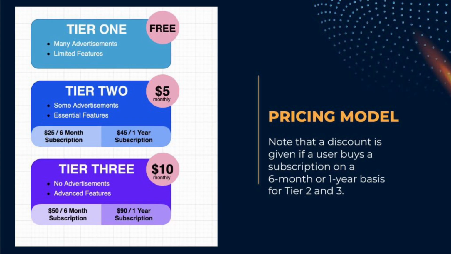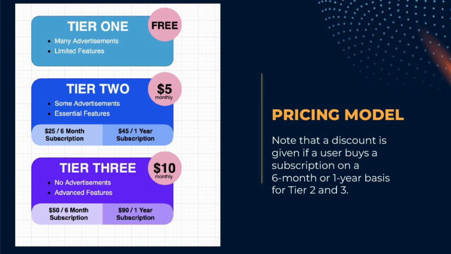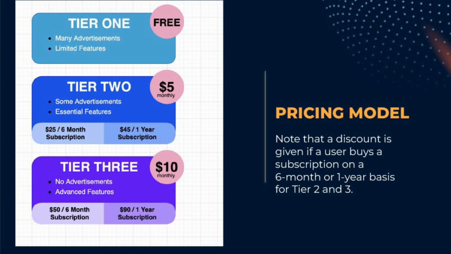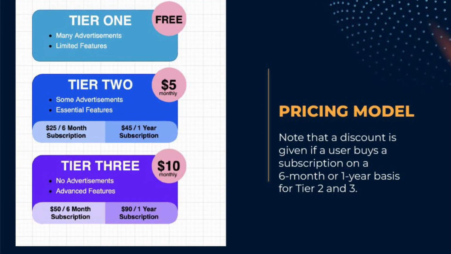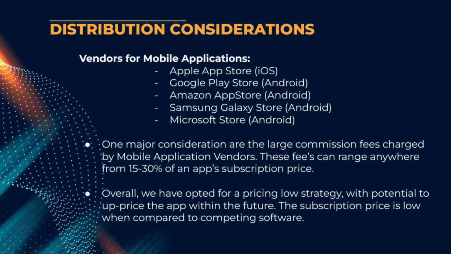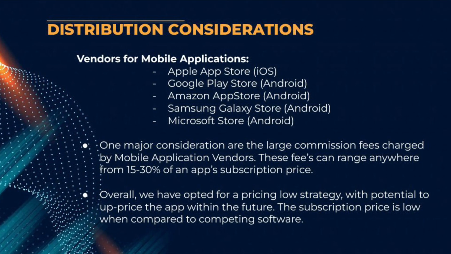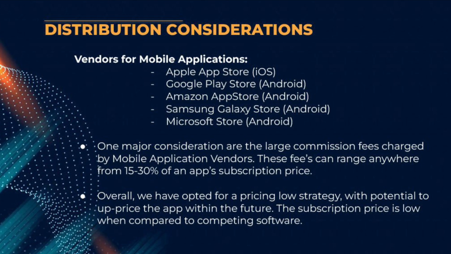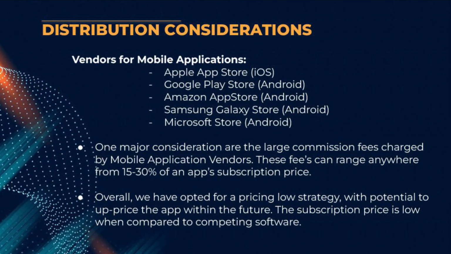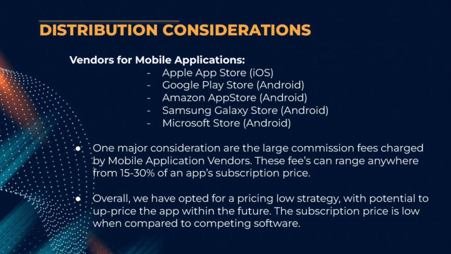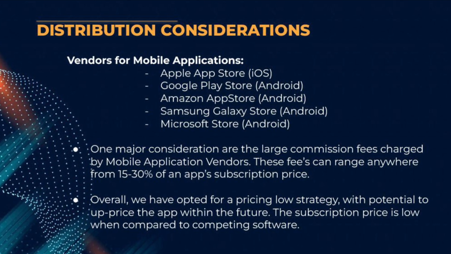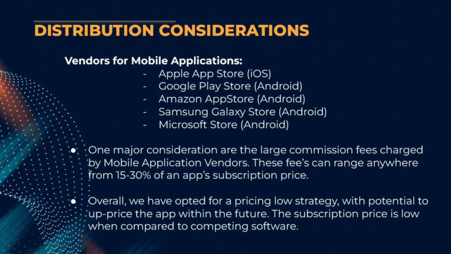Here's an example of what our pricing model could be with a 3-tier system, and note that it also offers discounts for 6-month and 1-year subscription options. Next, I just want to briefly touch on distribution. So distribution considerations, we have to consider what the vendors for mobile applications are, such as the Google Play Store, the Apple App Store, the Amazon App Store, Samsung Galaxy Store, and Microsoft stores. Those are the 5 biggest for us to target.